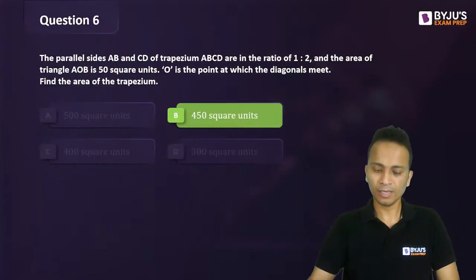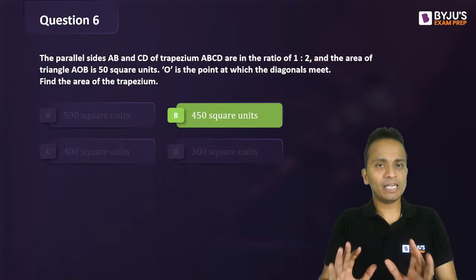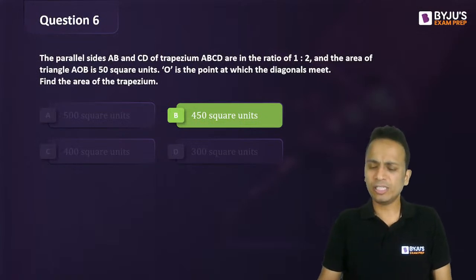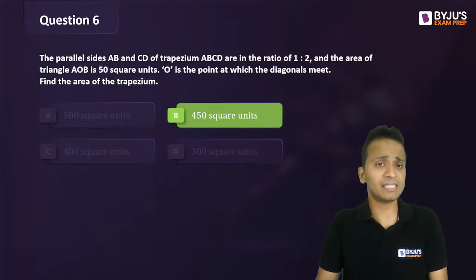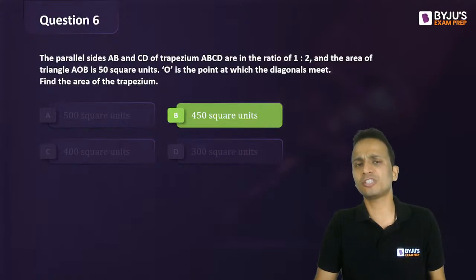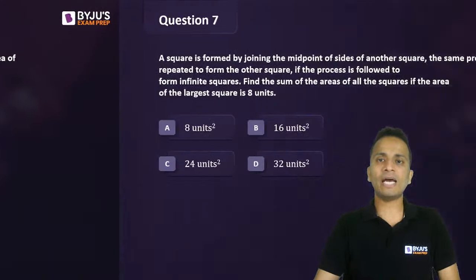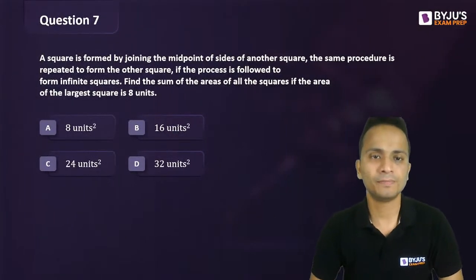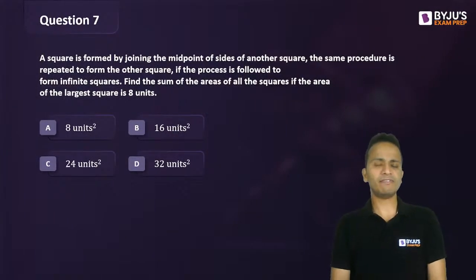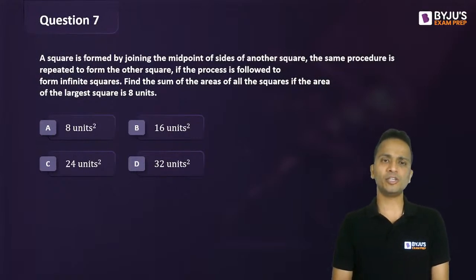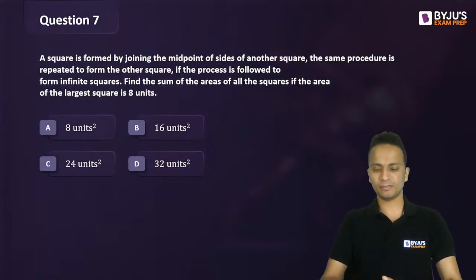Okay. All right. Are you understanding these concepts? Now these questions, if you remember these concepts, then these questions will become very easy for all of you. Let's move on and look at question number 7. Question 7 easy question hai, zyada difficult nahi hai. You must do it. You can do it in less than 1 minute.